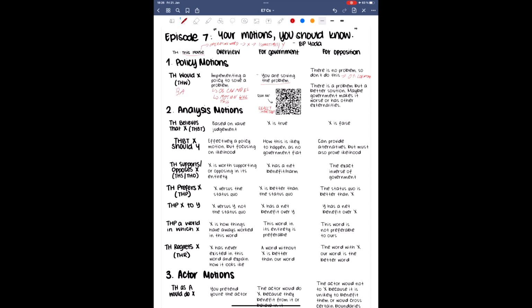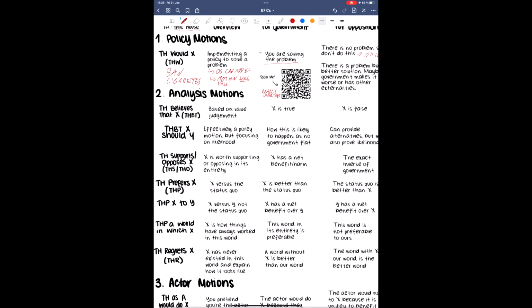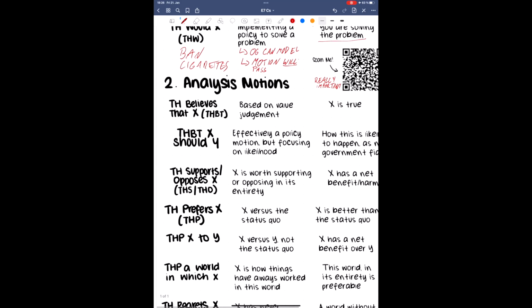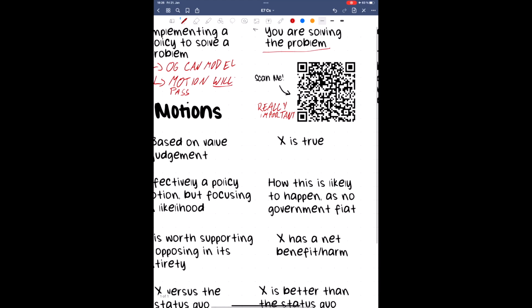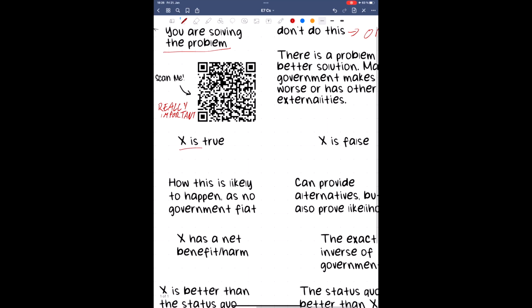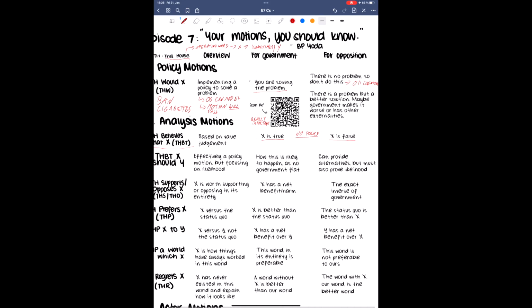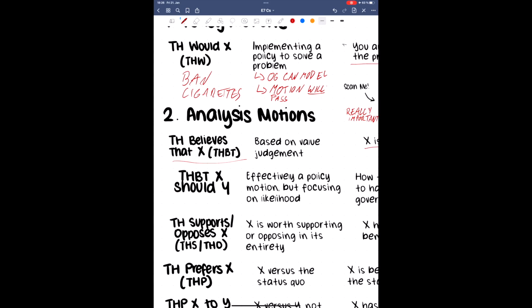Up next, we have analysis motions. There are 7 variations of analysis motions, so pay close attention to the different nuances between them. Type 1. This house believes that X motions require government teams to prove that X is true and for opposition teams to prove that X is false. There are no policies, there is no fiat, this is merely a debate about value judgments in regard to X. Here's how an analysis motion might be phrased. This house believes that there is no moral obligation to follow the law.